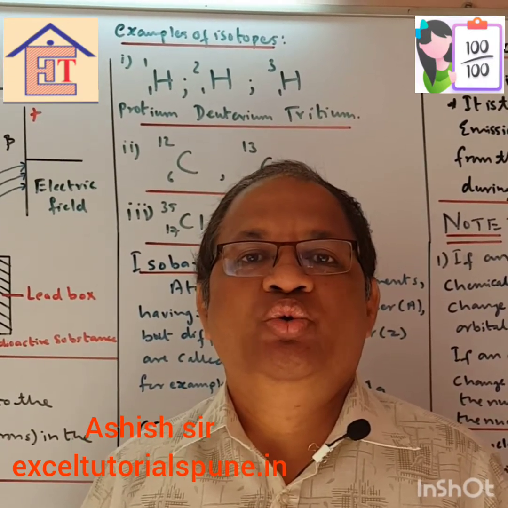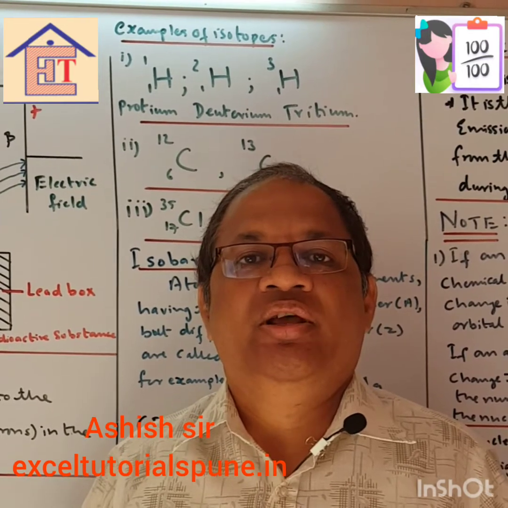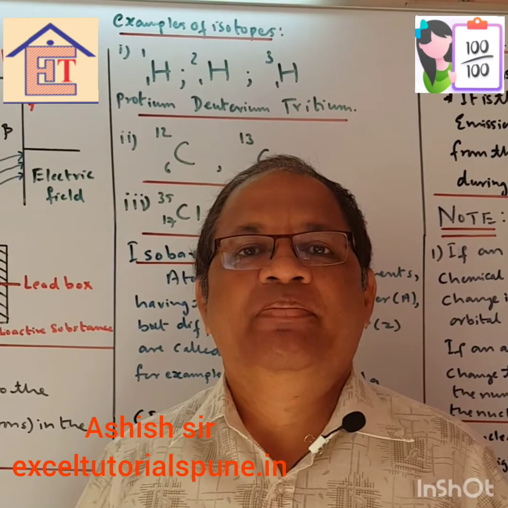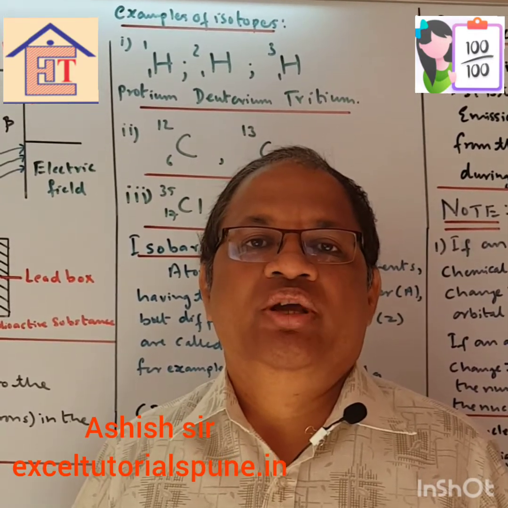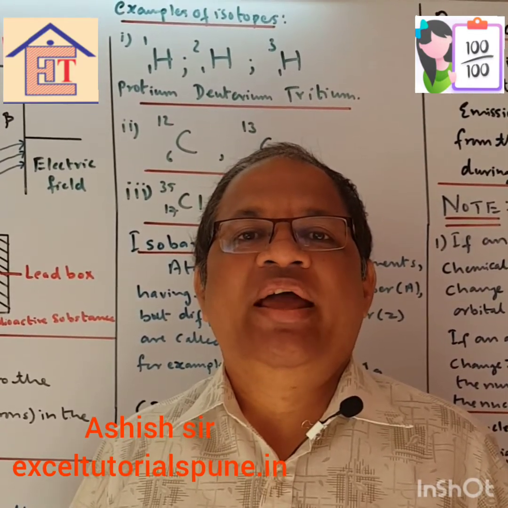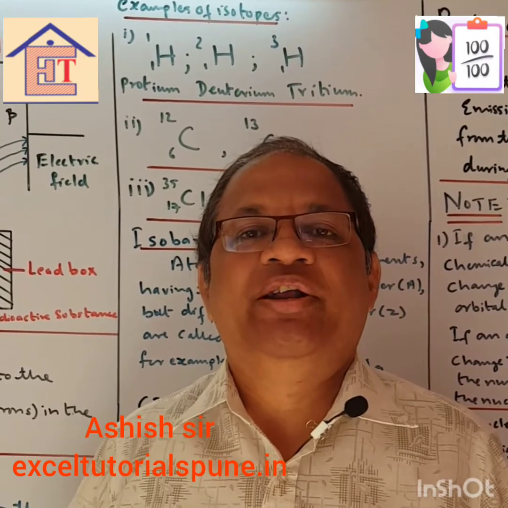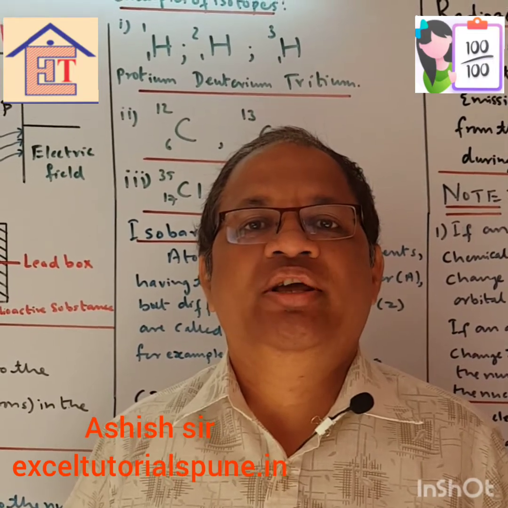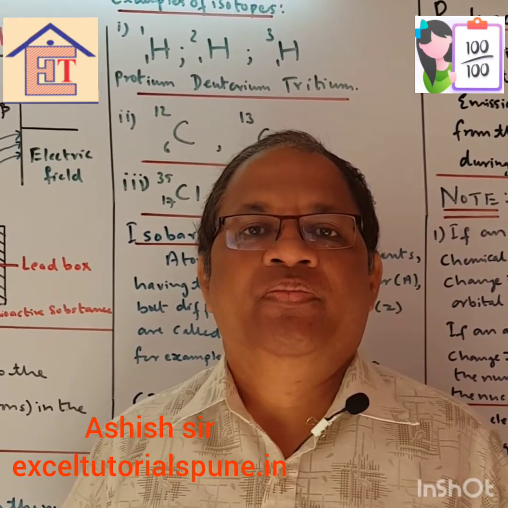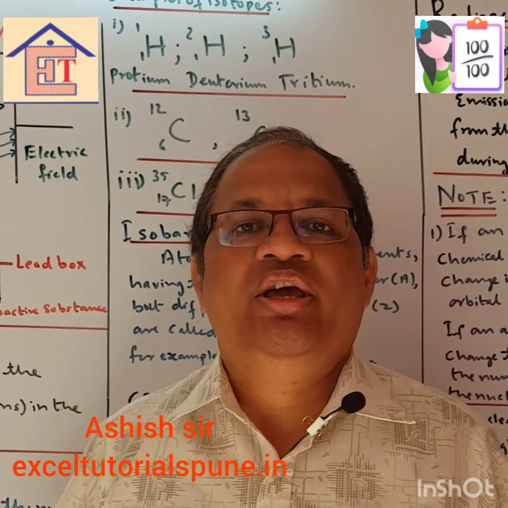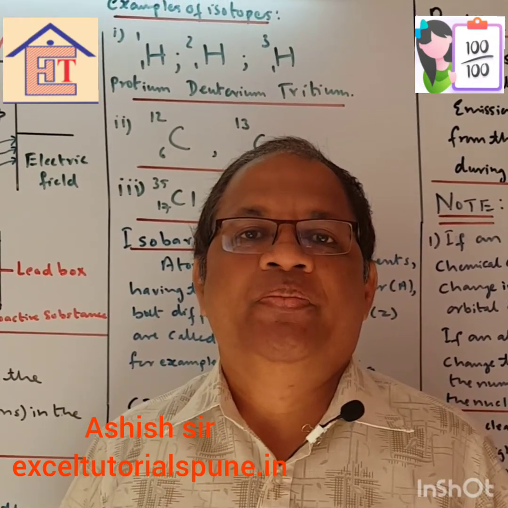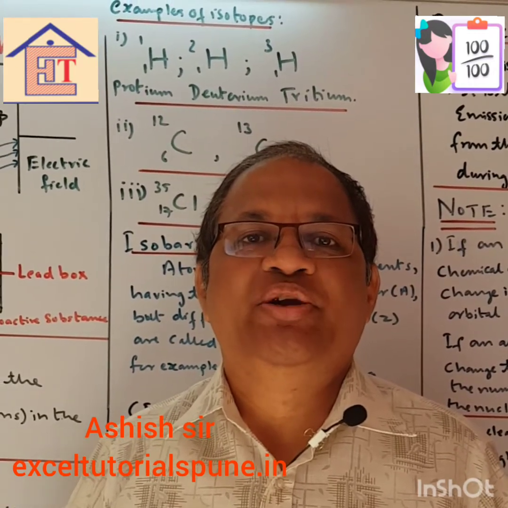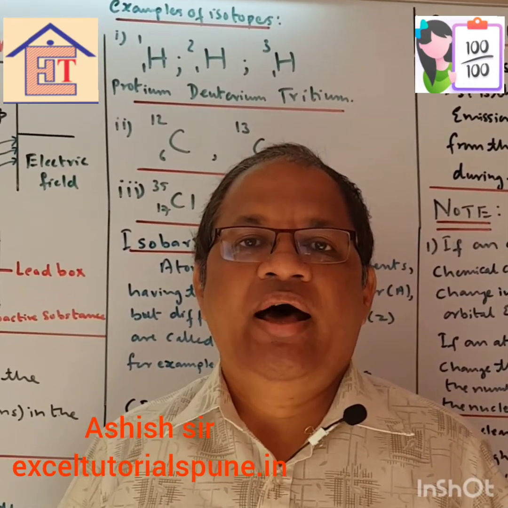So now you know in an atom there are electrons. Now these electrons are moving around in a particular orbit. Okay, now they do not give out energy when they are moving in the particular orbit, but when they jump from one orbit to another, then only the energy is emitted. So they are stable when they are moving in their orbit. Now the nucleus of an atom consists of protons and neutrons.